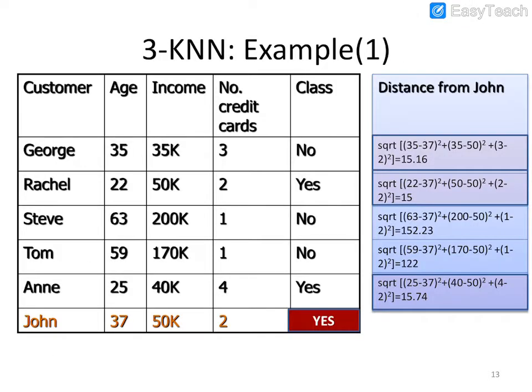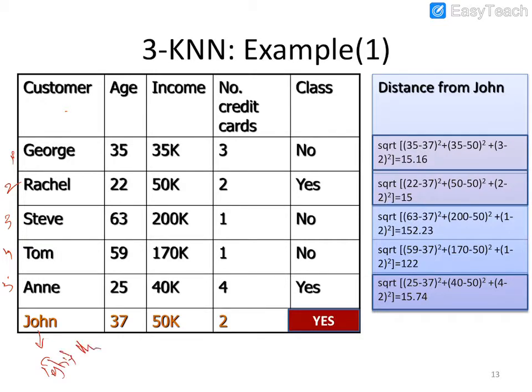See here, one example is given. What is the example? If you look carefully, the example consists of customer names. How many customers are there? Around 6 members are there. So in the training data set, we have been given 5 values, 1, 2, 3, 4, 5 records. And the 6th record is the testing record.